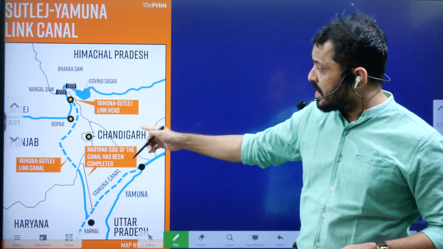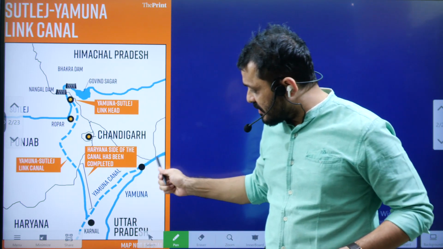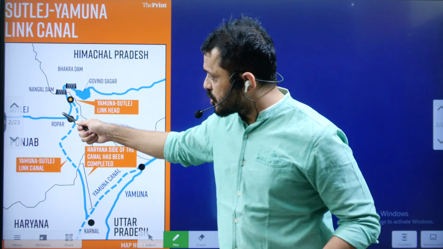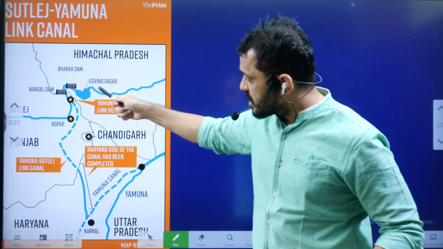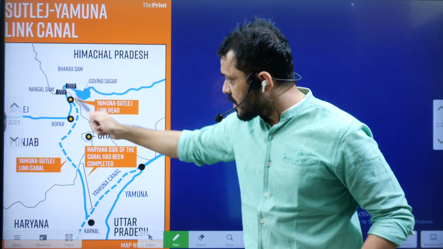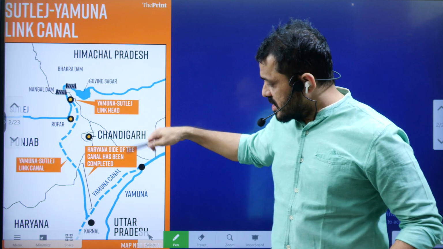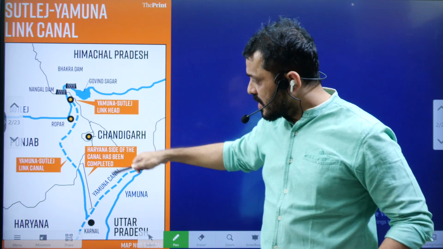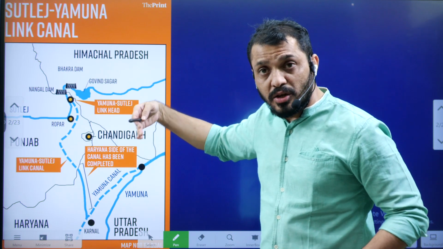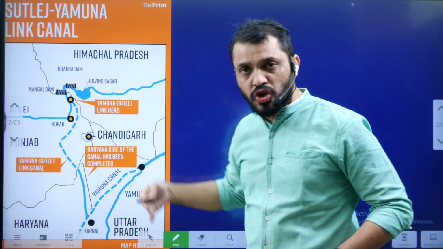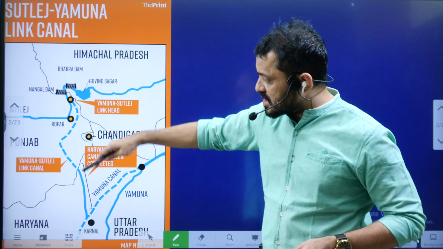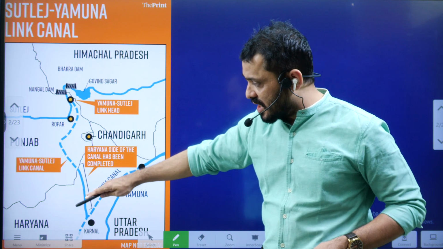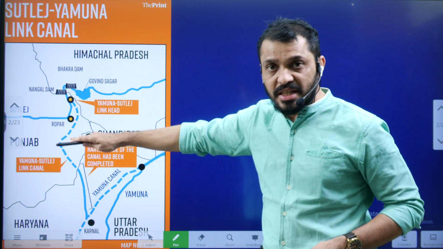Now, this is about the Yamuna Sutlej link. Actually, river Yamuna goes through UP and river Sutlej goes through Punjab. And this Yamuna Sutlej link canal goes through both Haryana as well as Punjab. Haryana first and Punjab comes second. Haryana finished the construction of the canal. Still the canal work is pending in Punjab.